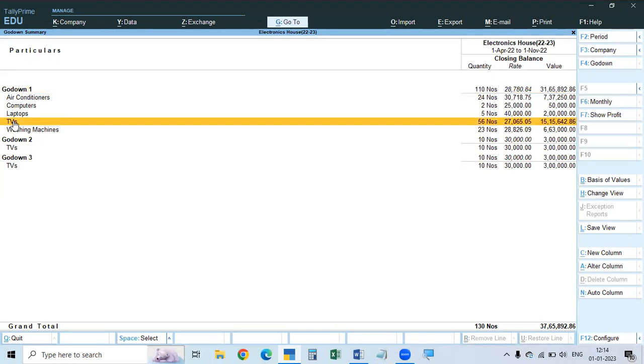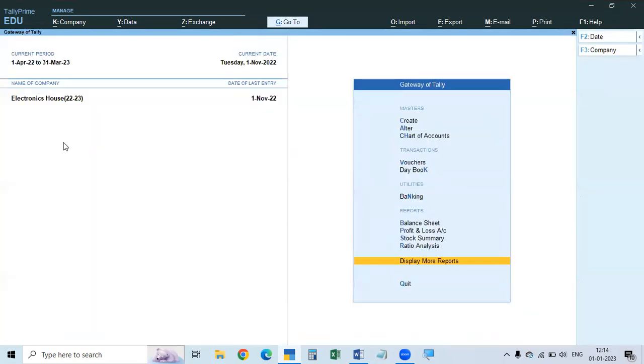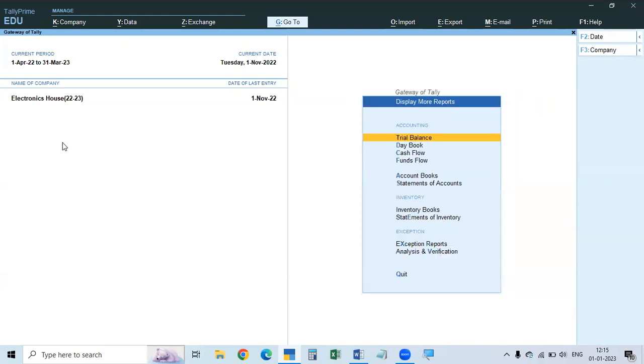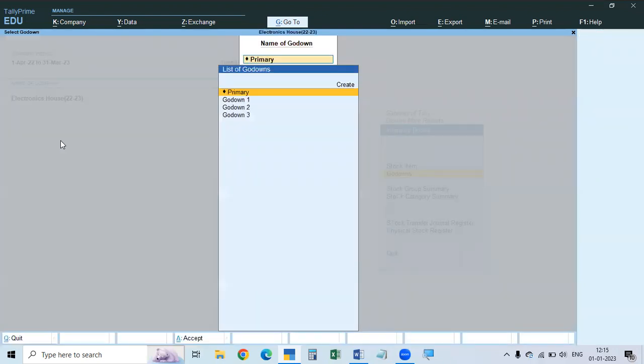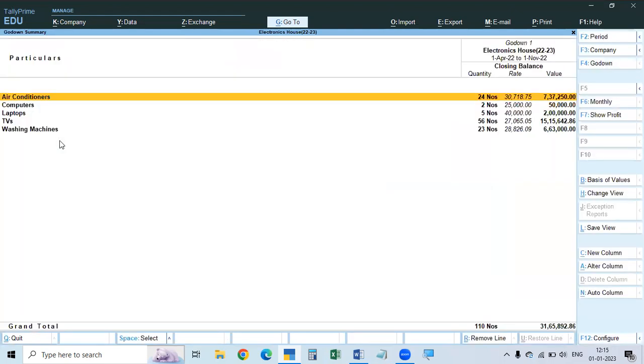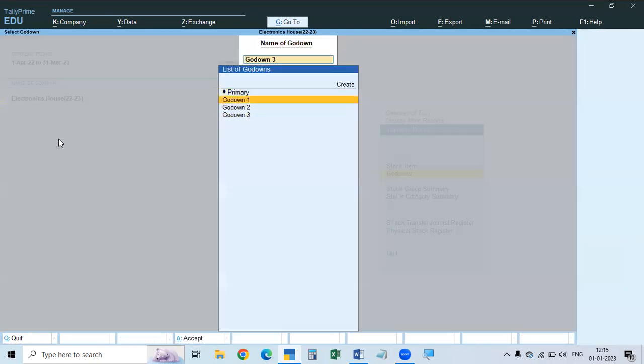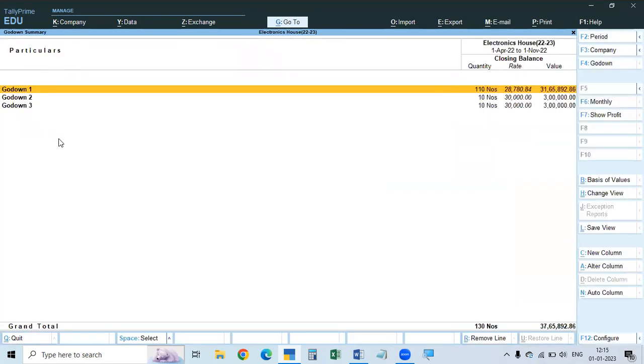Okay. Next. Now, how to see the detailed reports? Go to main report, display more reports, go to inventory books, then go to godowns. Here all the 3 are there. If you want 1, you can see 1. If you want to see 2, it will show. If you want to see all, select primary, and all the 3 godowns are shown.